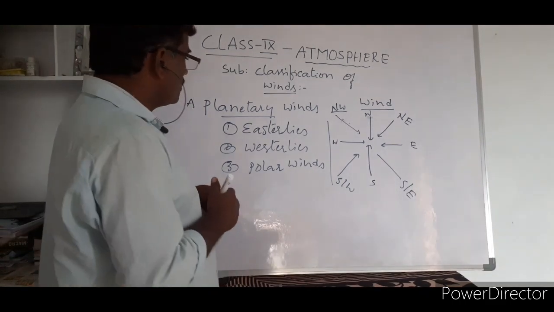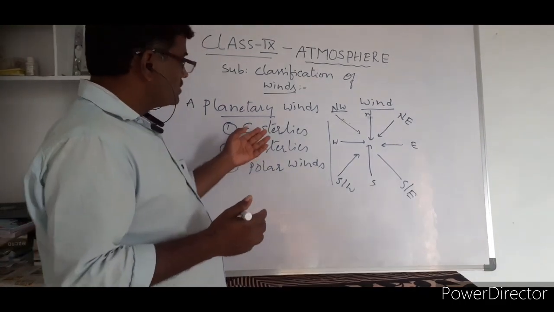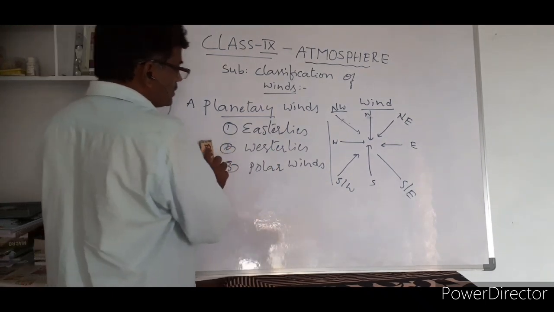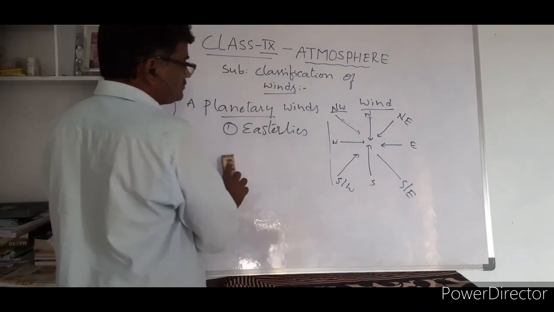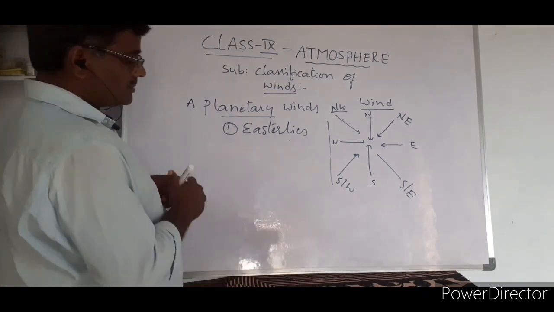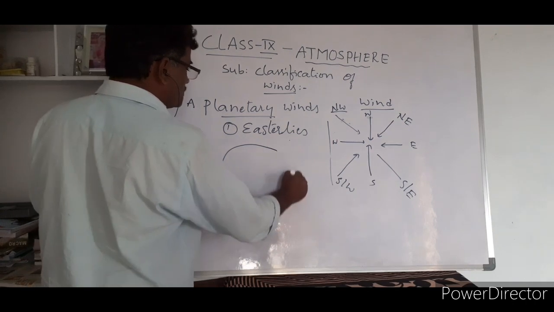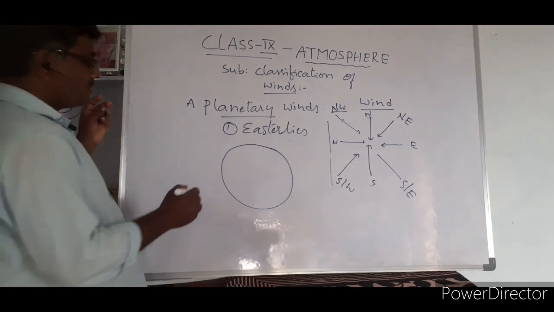Talking about easterlies, first you take easterlies and after that westerlies and polar winds. Yesterday we discussed pressure belts.